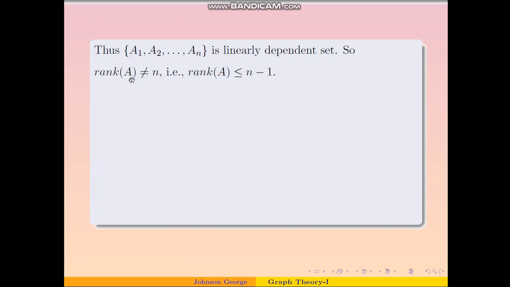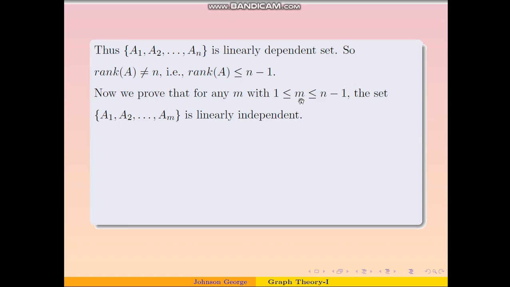That means A1, A2 up to An are not linearly independent, and therefore we can say that the rank of the incidence matrix A is not n, because we know that the rank of any matrix is the number of linearly independent rows or linearly independent columns. Because A1, A2 up to An are not all linearly independent, we must have rank not equal to n, and therefore rank is less than or equal to n-1.